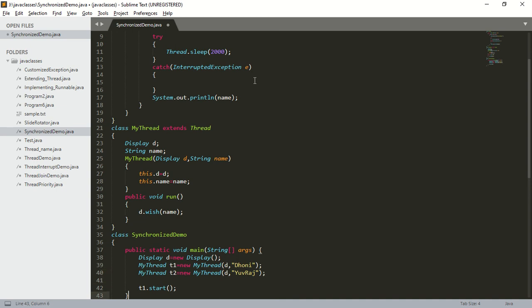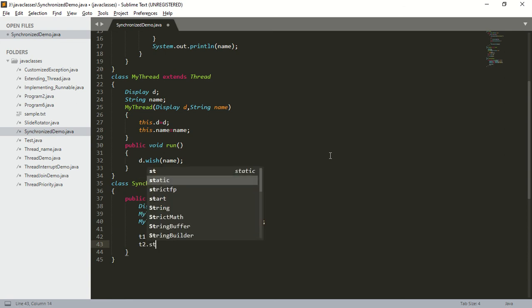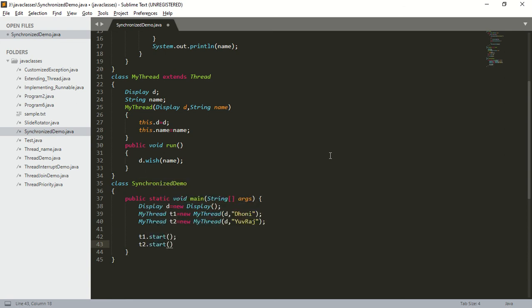Save. So I should start the t2 thread. How to start the t2 thread? t2.start. Save this. So how many Java objects are there? Only one Java object is there. How many threads are there? Two threads are there. So two threads are trying to perform some operations on the same Java object.